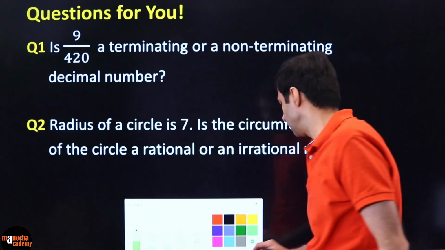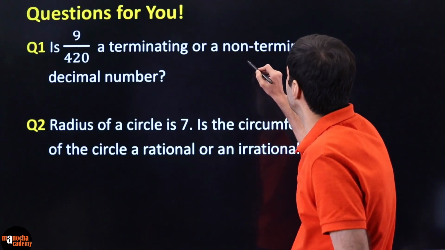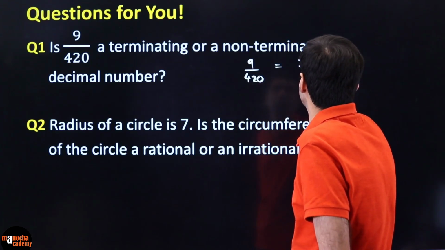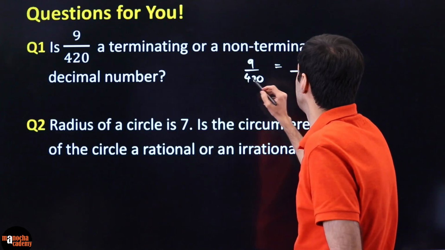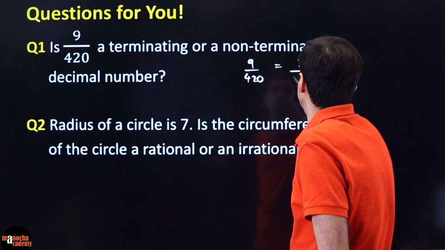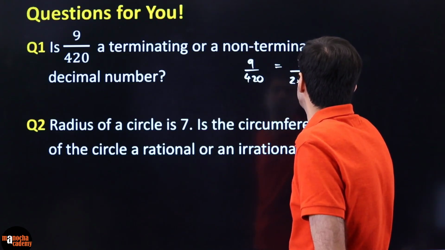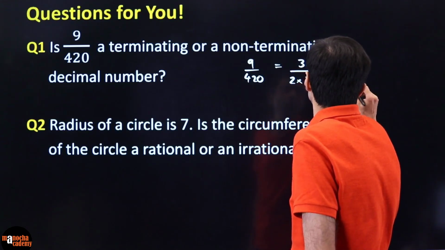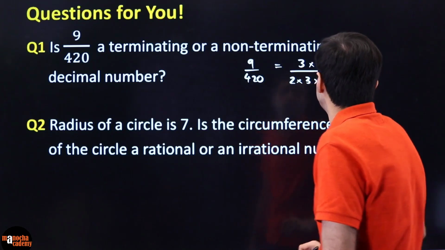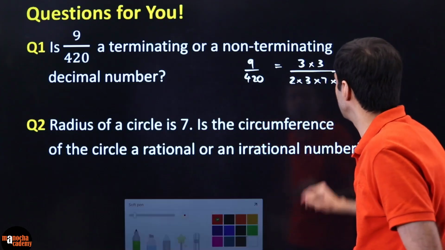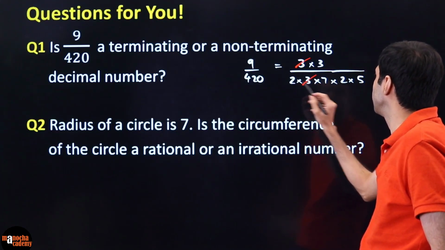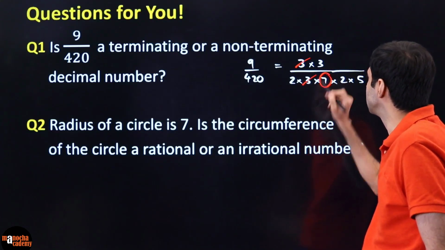So again, to do this, first let's write 9 by 420. 9 is nothing but 3 times 3. So you should always make sure you simplify your fraction. What is 420? 420 is 2 times 3 times 7 times 2 times 5, right? I'm breaking it into its factors. You can see 3 and 3 will get cancelled here. But you can see that the denominator is having 2, 2, 5, but there is a 7 here.